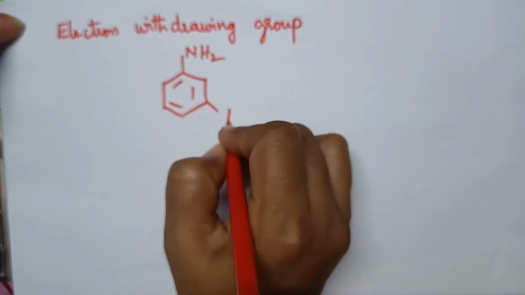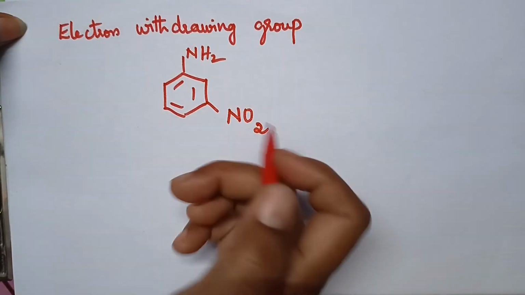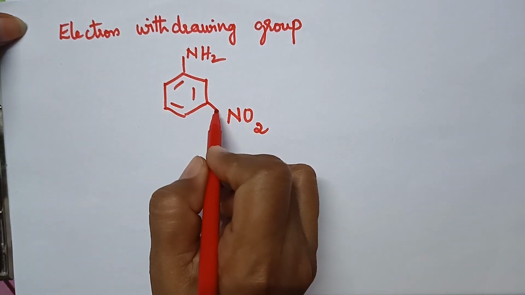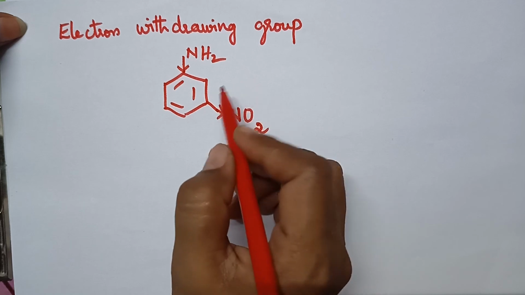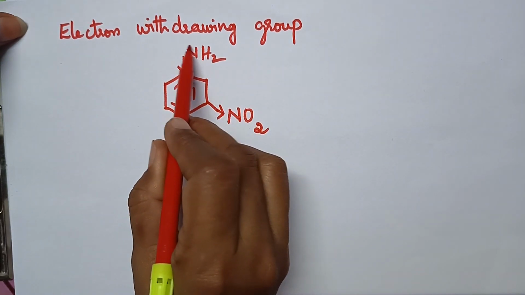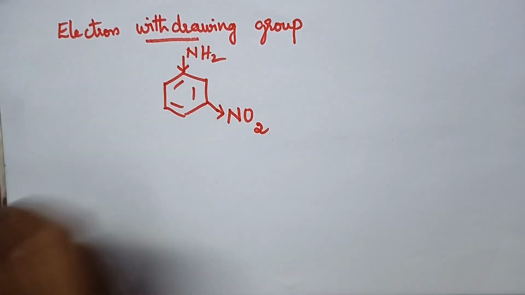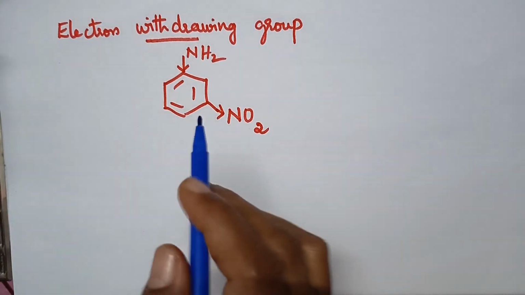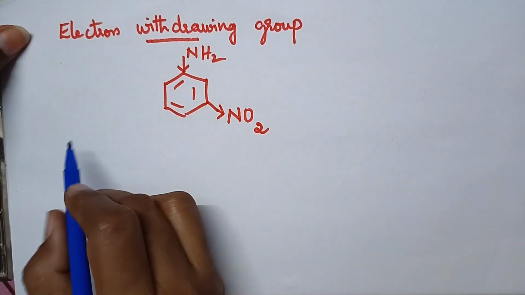If a nitro group is present, then what happens? Remember, nitro group is an electron withdrawing group, with the result the electron density on the nitrogen of the aniline decreases. So electron withdrawing groups will decrease the basic nature of aniline.